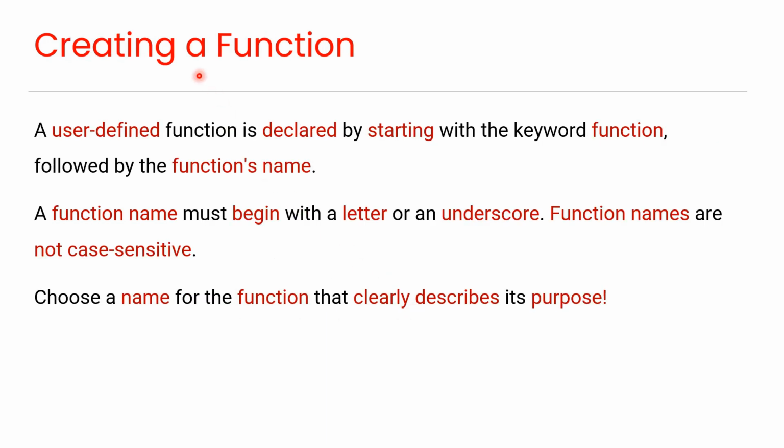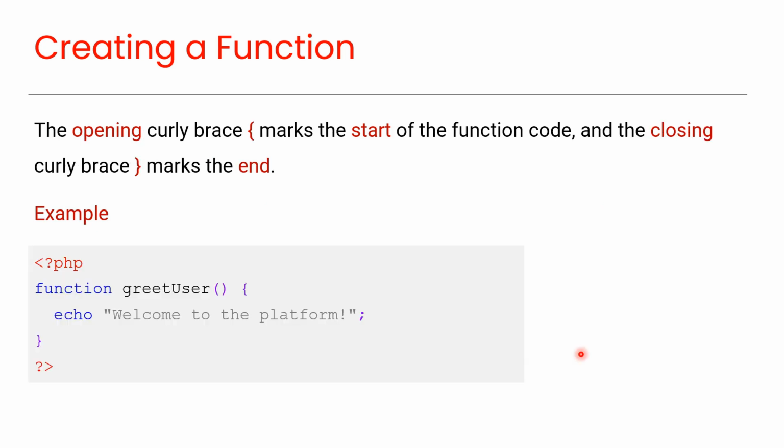Creating a function. A user-defined function is declared by starting with the keyword function, followed by the function's name. A function name must begin with a letter or an underscore. Function names are not case-sensitive. Choose a name for the function that clearly describes its purpose.